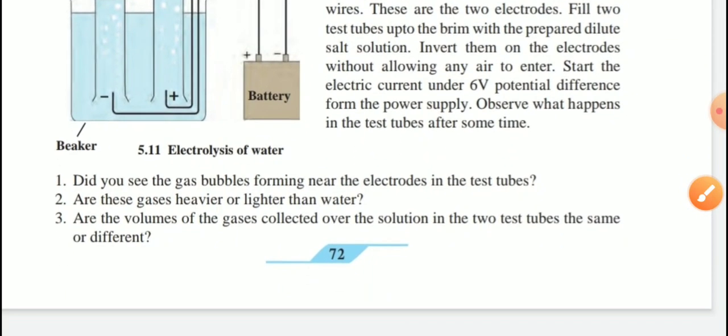So see the questions given for us. Did you see any gas bubbles forming near the electrode in the test tube? Are these gases heavier or lighter than water? And are the volumes of the gases collected over the solution in the 2 test tubes the same or different?